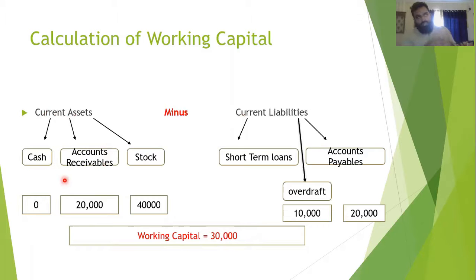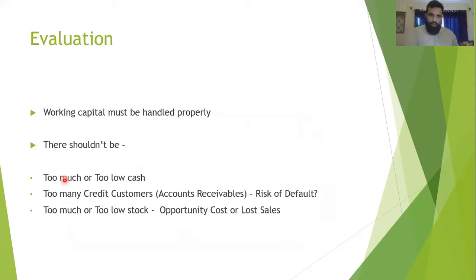So in a business studies exam, if you have a question on working capital, where you have to evaluate and show the negative side of working capital, you can talk about this point that working capital is sometimes misleading. Okay. Now, how can we make opinions on working capital? What is the ideal amount of working capital? Basically, the answer is there is no ideal figure, like 20,000 is ideal or 30,000 is ideal.